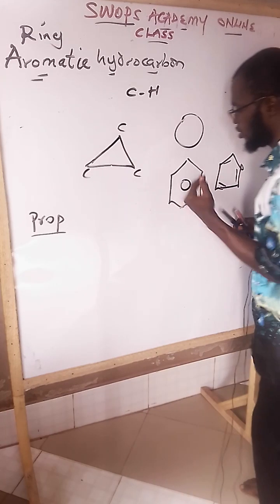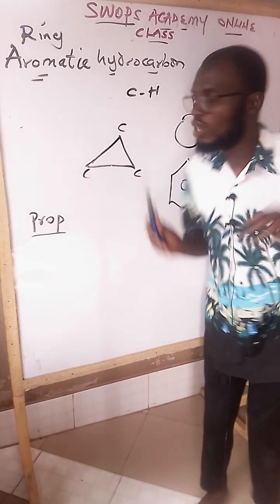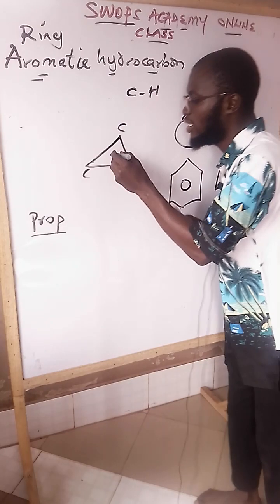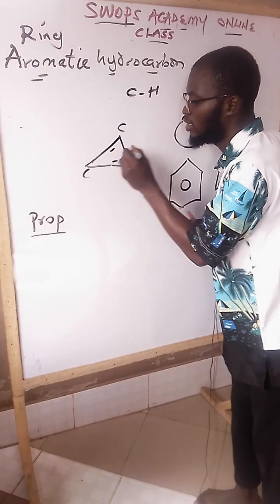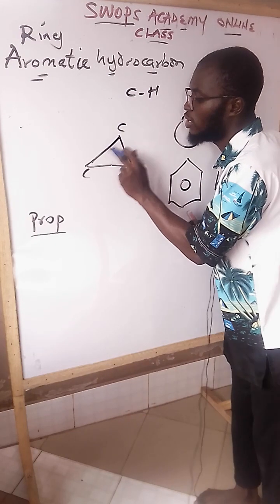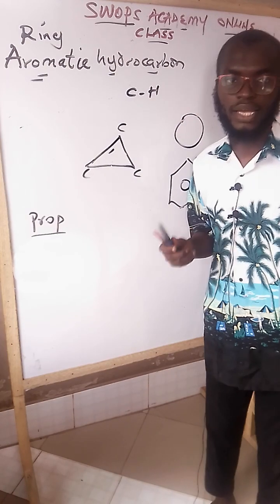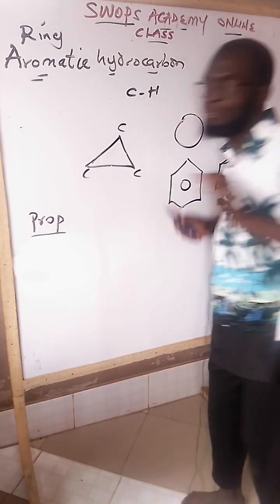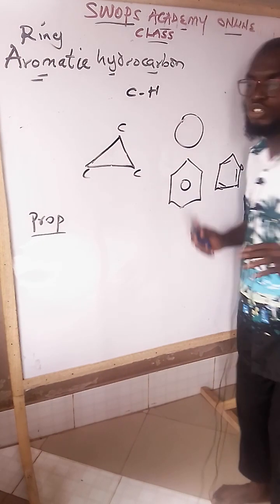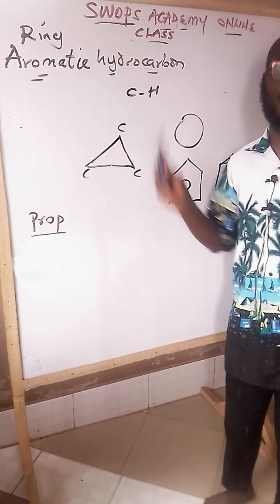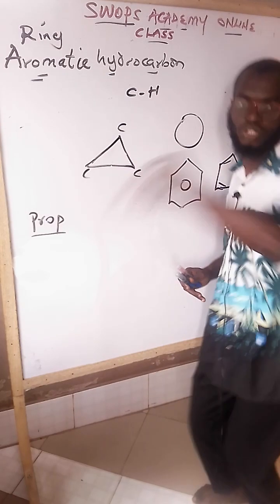But what differentiates these two, which are the same thing, from this one is that if you check here, there is not anything like a circle. It has no circle. We call all these points that I'm putting, all this, we call it what? We call it pi. So in case you don't see pi here, you can't classify it as an aromatic hydrocarbon. You can call this cyclo. It is cyclic, but it is not a ring.